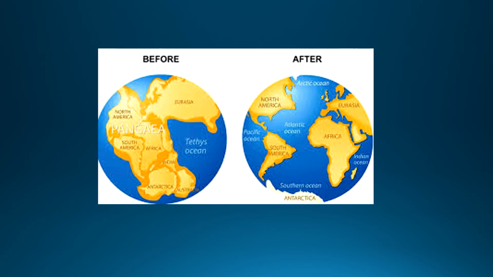We also gave different names to the water bodies, like the Pacific Ocean, the Atlantic Ocean, or whatever oceans we see today, that were once all together. At that time it was called Panthalassa, and the land portion was called Pangaea. The huge landmass on the earth was called Pangaea, and the huge water body at that time was called Panthalassa.